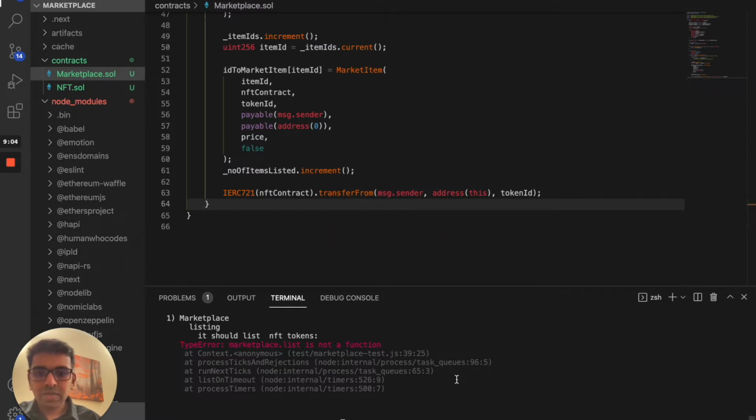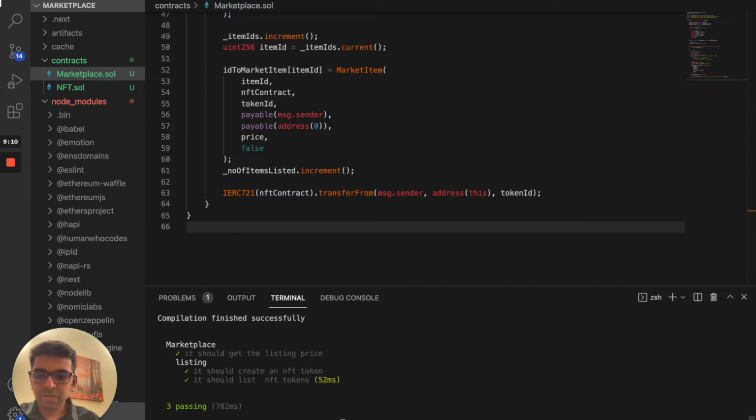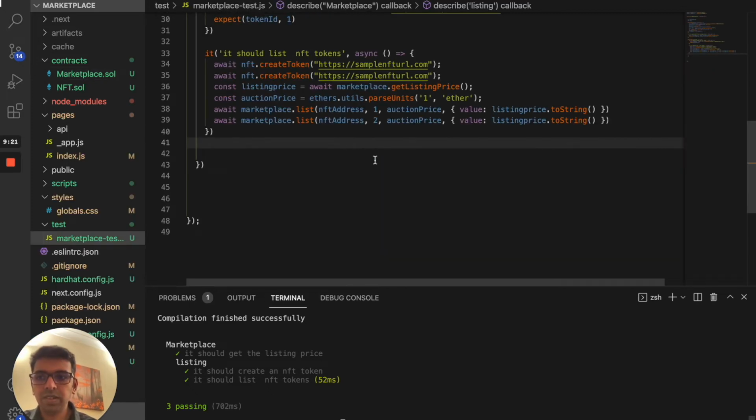Okay, let's save this, go back to our function, and run the test. It should work now. Okay, that passed, so it listed an NFT token. What we're going to do next is create a market sale. For that, we're going to write a test.